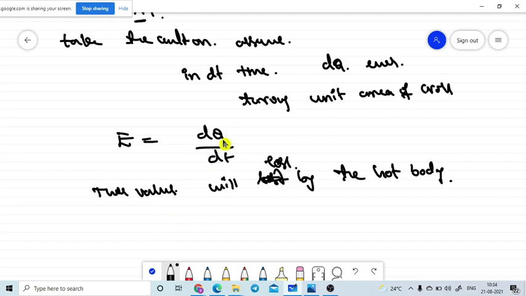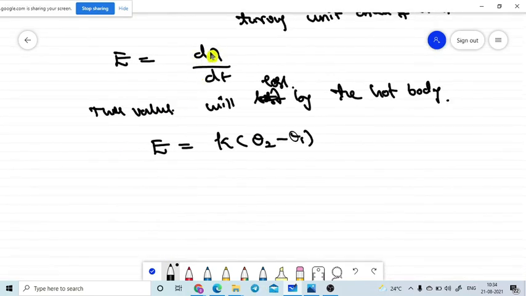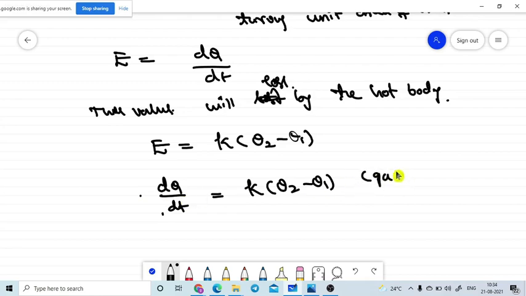So to represent this, what is the basic formula I wrote? E is equal to, where we stopped, K into T2 minus T1. But E is nothing but dq by dt, so dq by dt is K into T2 minus T1. This formula is fine if the body is gaining, so it represents the cold body.